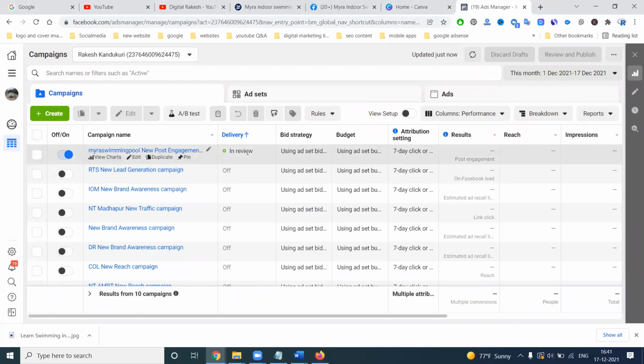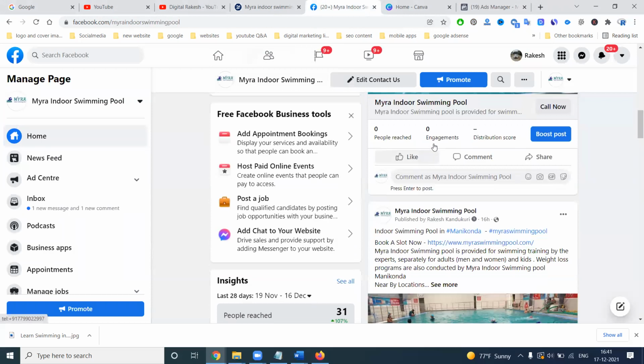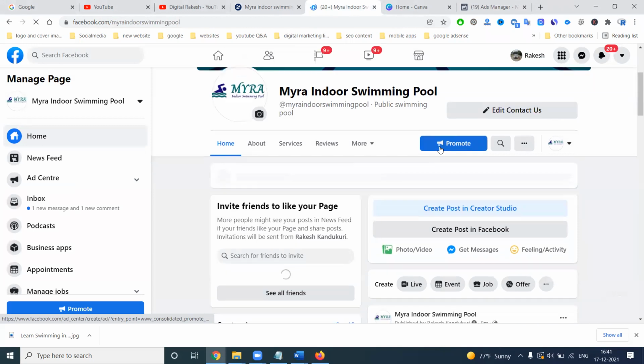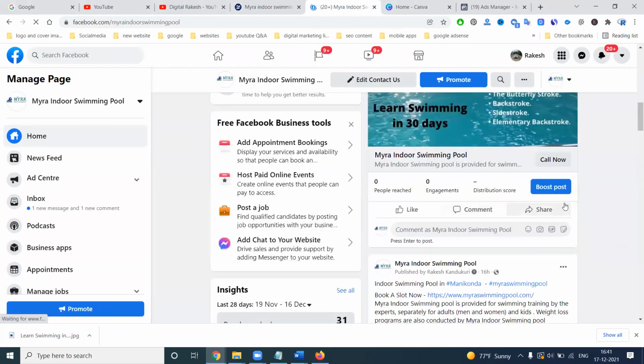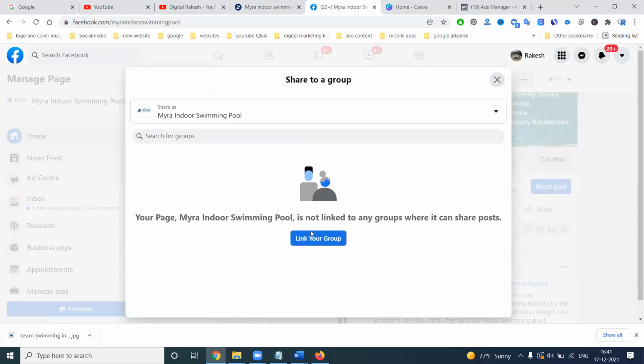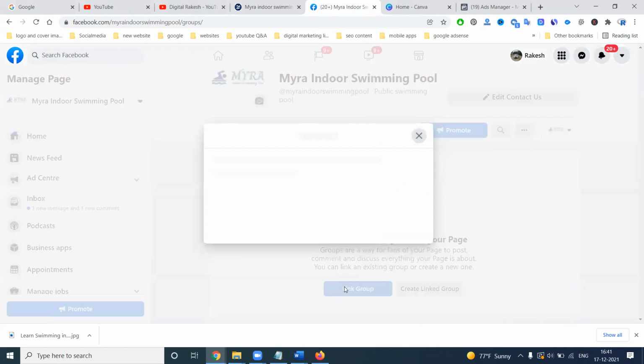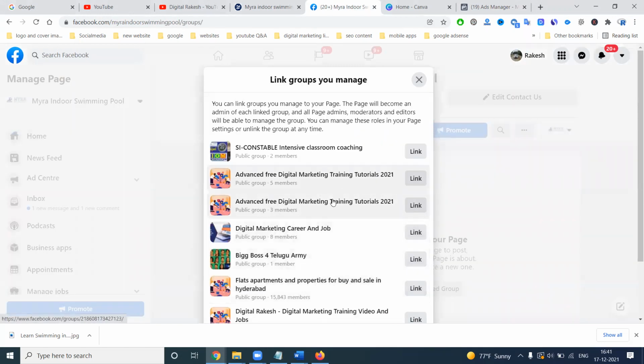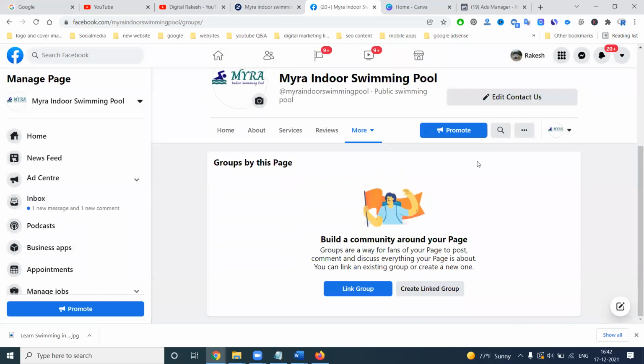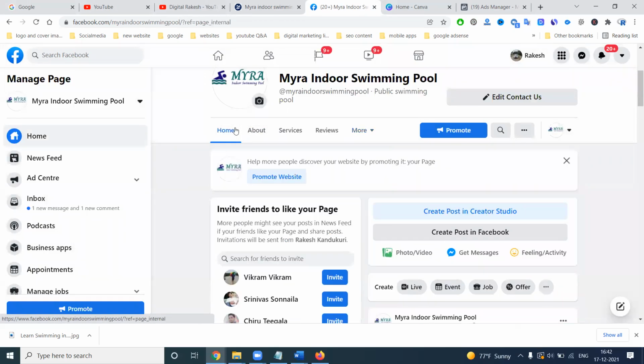Now my ad is in review stage. In this, you can see my engagement, everything shown to a particular customer, how much is organic and how much is paid. For organic, simply click share to the group option. How many groups can we link here? No groups are linked. We can add group options and share your content to particular groups. Or else you can create your own groups and share through the groups option. So that is your organic option.